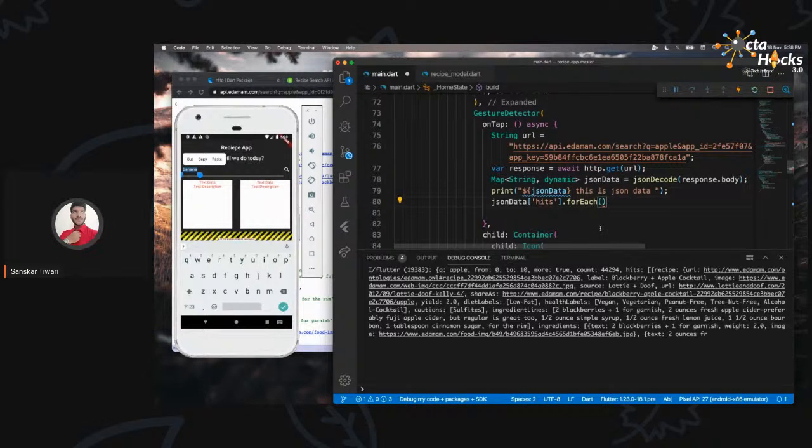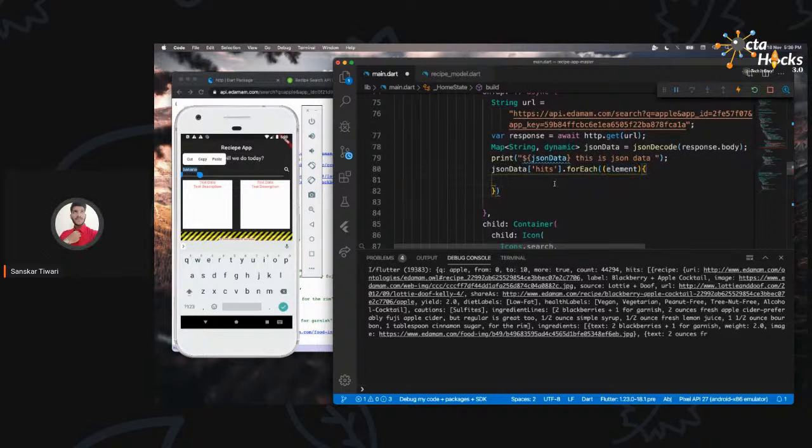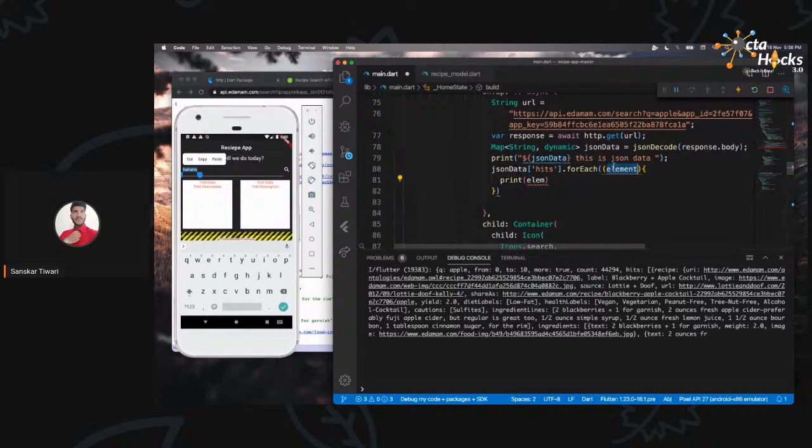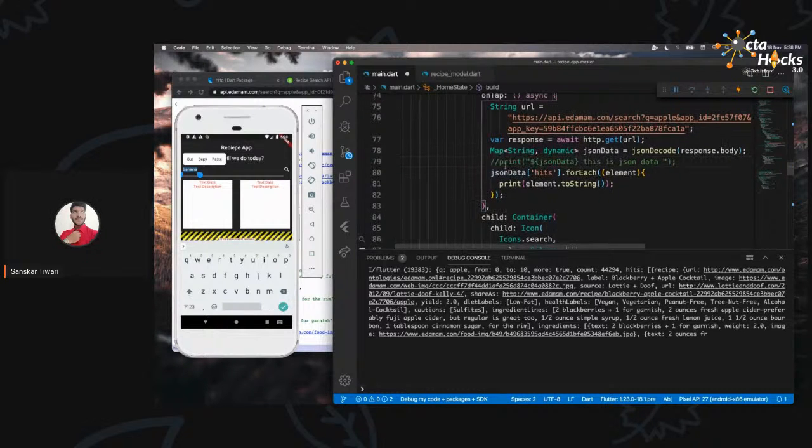So I'm going to use a for each loop here, and inside of that I'm going to mention the name of each element. I'm just calling it element for now. You can call it whatever you want over here. It does not matter, it just changes how we are going to use it. First of all, I would like to print this so that I can show you what we are getting. So I'm going to copy that and say dot to string. Now I'm going to comment out this print statement, so that you can see this.